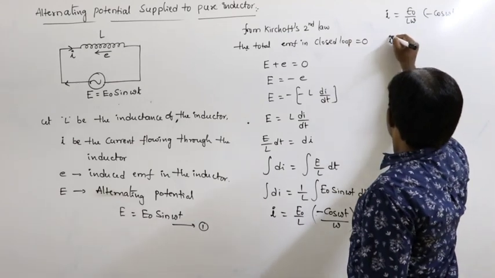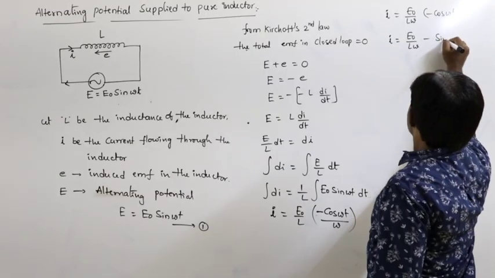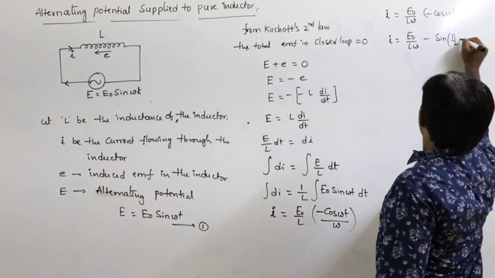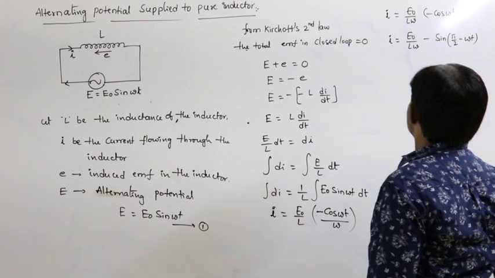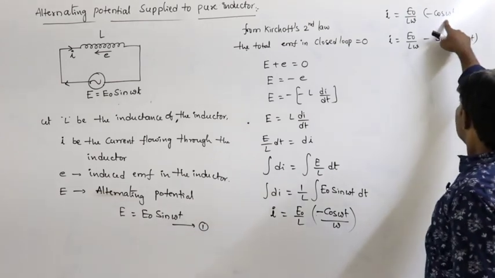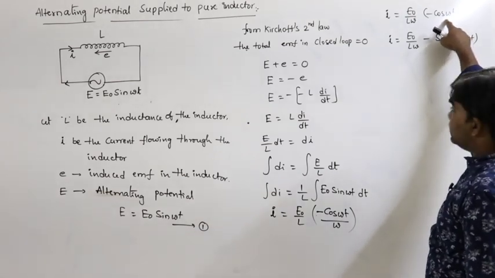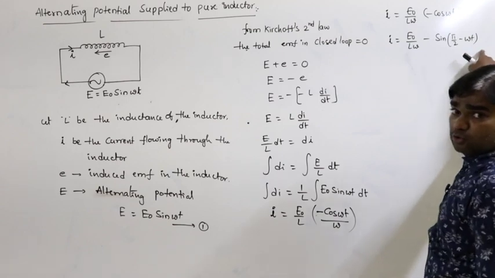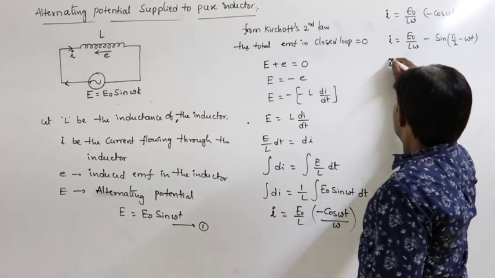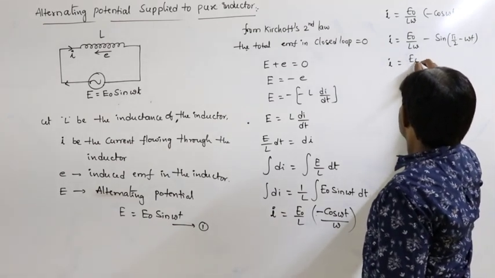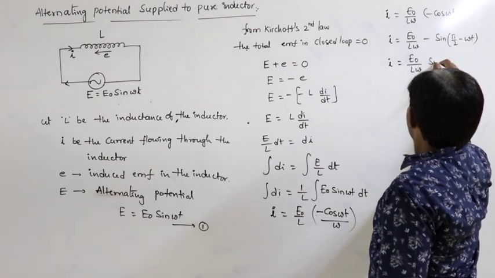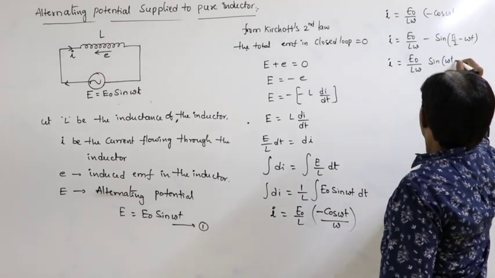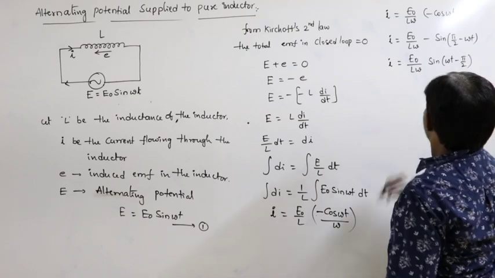So this can be written as E naught by L omega minus sin of pi by 2 minus omega t, we can write. Cos omega t can be written as sin of pi by 2 minus omega t. Then multiply with minus E naught by L omega sin of omega t minus pi by 2.